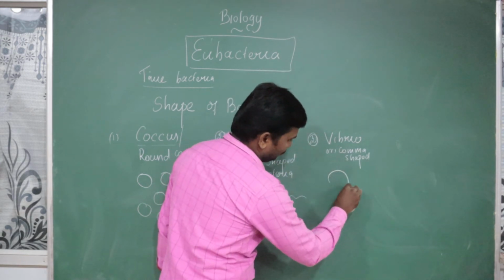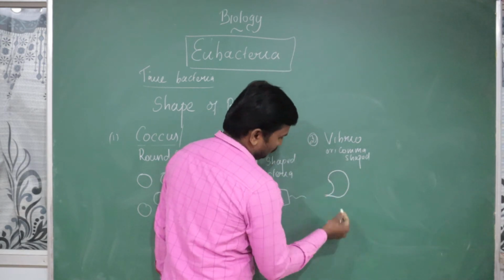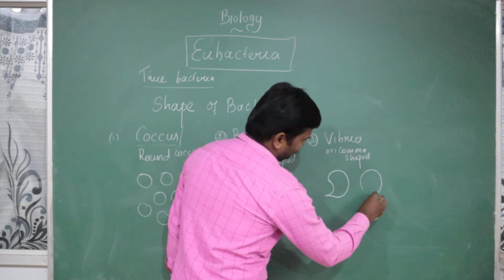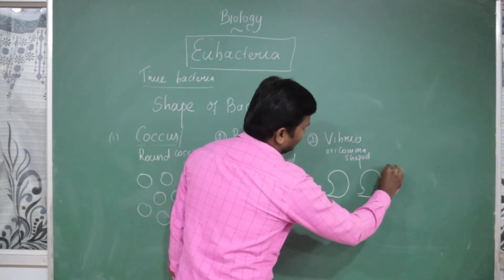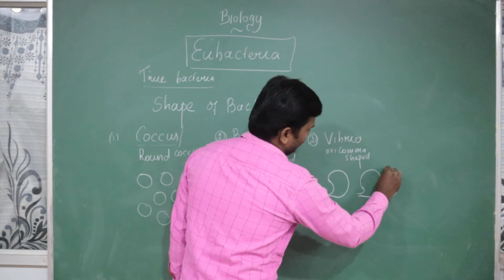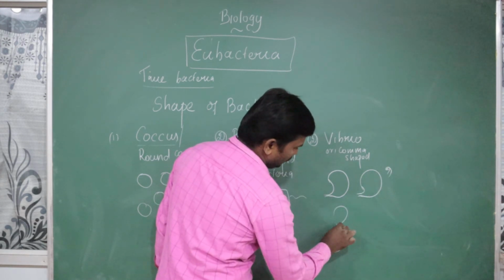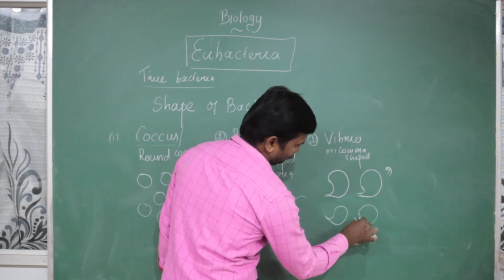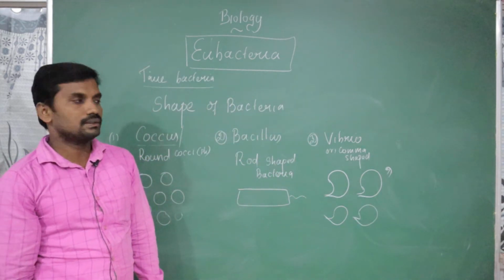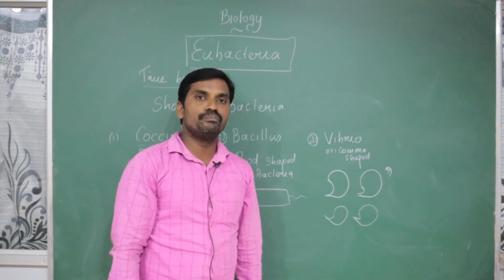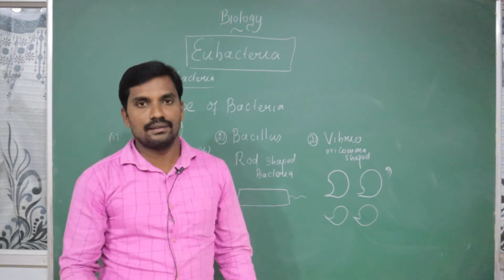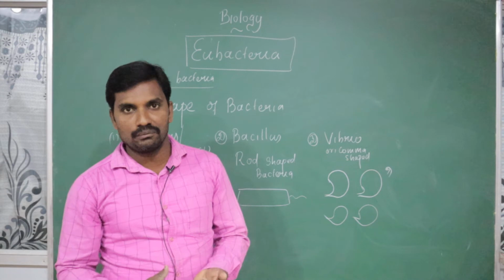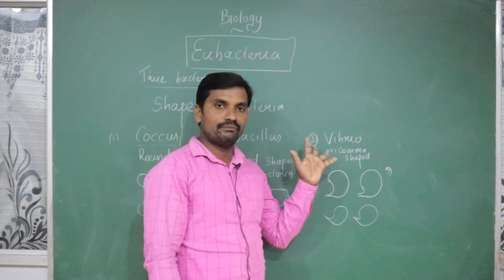Basically the structure looks like that. It looks like a comma. What we are going to draw, the same structure, is the comma shape. The structure looks like the example Vibrio cholerae. If we observe the bacteria that causes cholera disease, it looks like a comma shaped bacteria.